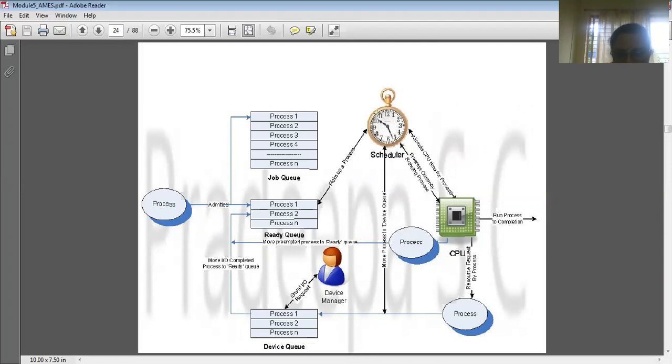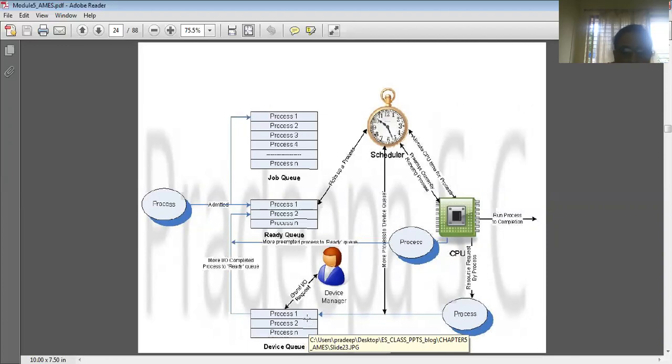The scheduler is again a program taken care of by the operating system, which tries to take the process having the highest priority. Based on that, the CPU resources or the IO device requests will be given. So the scheduler picks the first process, which has the highest priority, and gives it to the CPU for execution. While it is executing, that process may require certain IO devices. So it goes into the IO device queue, where again n number of processes are waiting for the IO device.